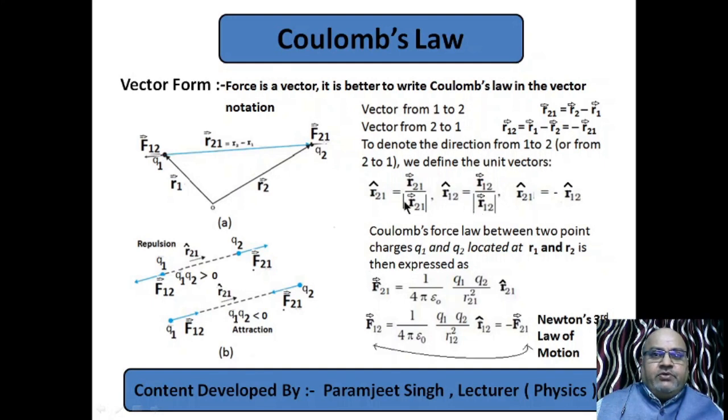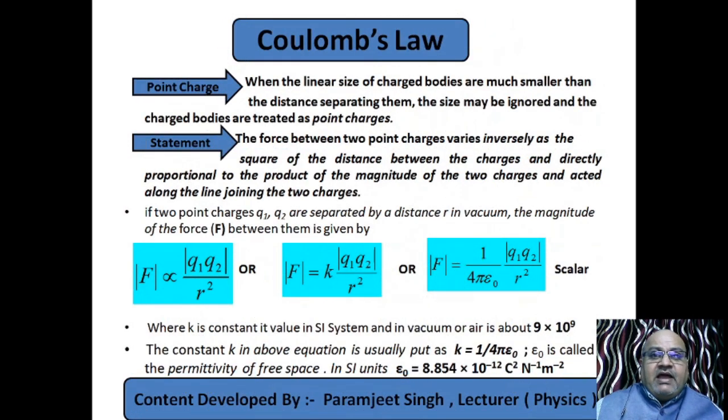We have two unit vectors, R21 and R12, and both are opposite to each other in direction. The magnitude is the same, 1 and 1. Now see, if I add direction to either this equation or this equation, the magnitude will be removed. There is no longer any need of the magnitude.